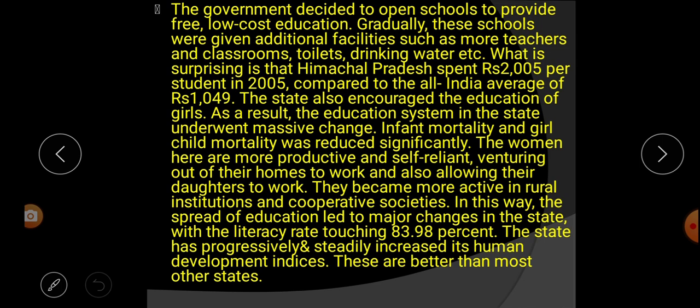The state also encouraged girls' education, and that's why the education system in the state took a massive change. Next, the infant mortality and girl child mortality rates also decreased. The women of this state became more productive and self-dependent. They went out of the home for work, and encouraged their daughters to work outside the home. They became more active in rural institutions and cooperative societies. And the literacy rate of this state is now 83.98 percent.